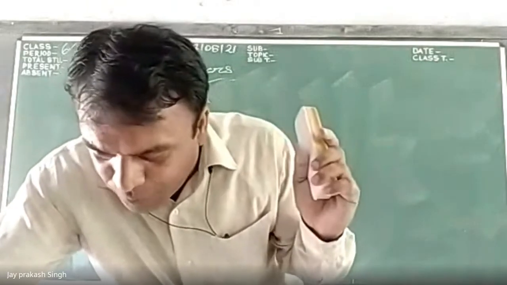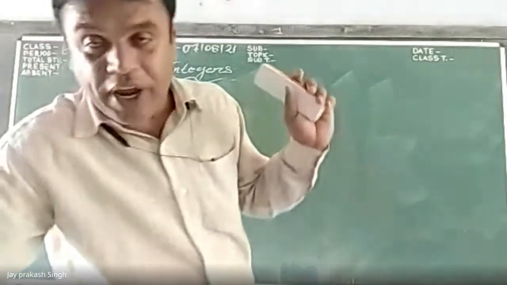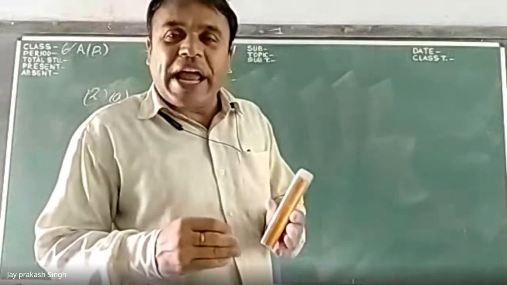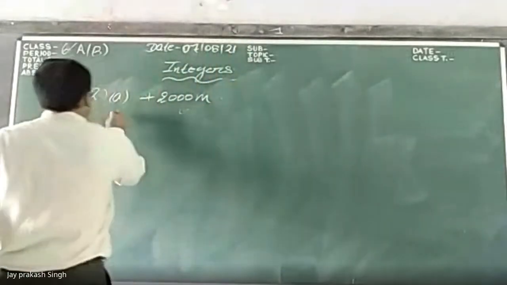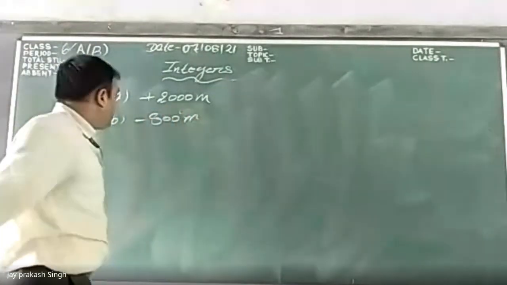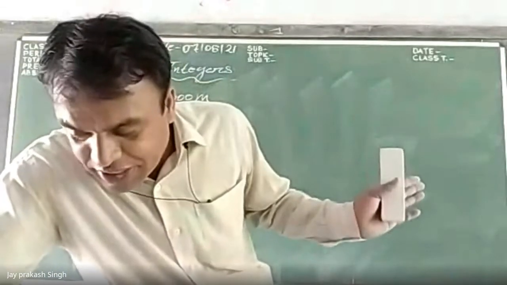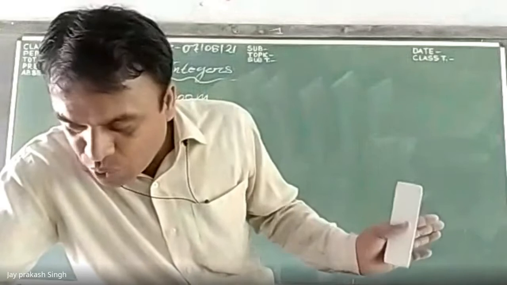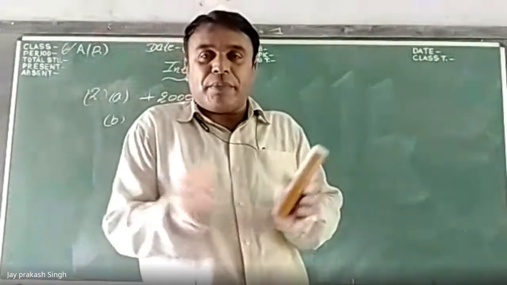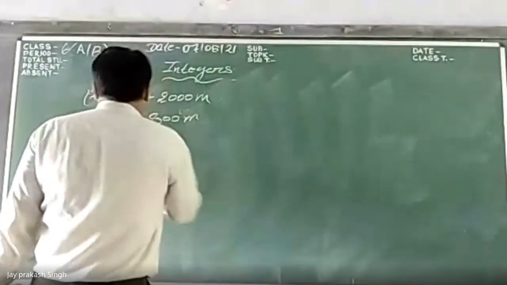A submarine moving at a depth of 800 meter below the sea level. So that will be a negative number. It will be minus 800, and it is below the sea level. So I will represent it as minus 800. A deposit of rupees 200. When we deposit money, our money increases. So it will be plus 200.